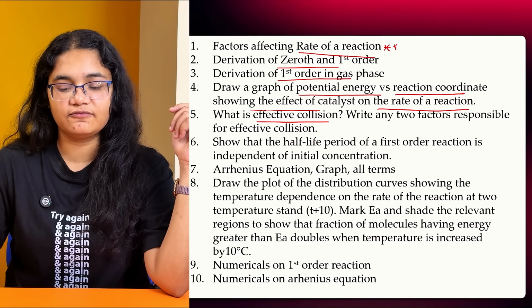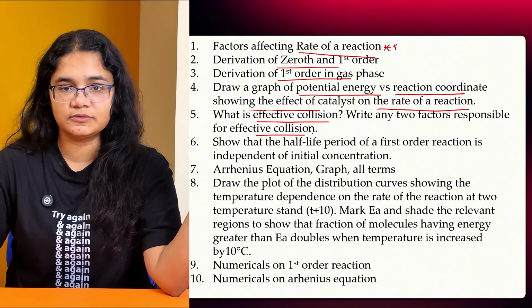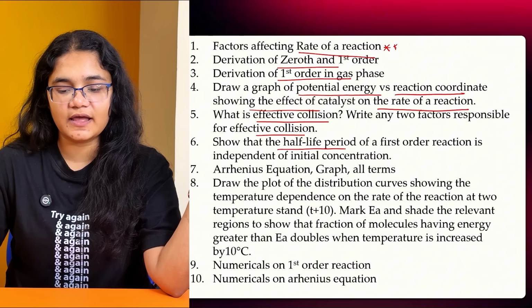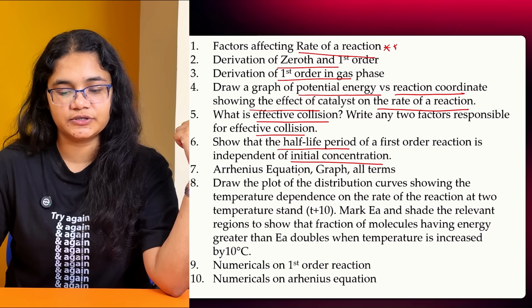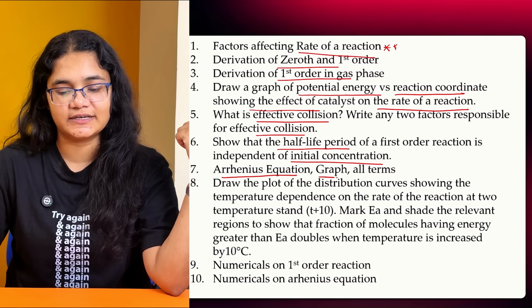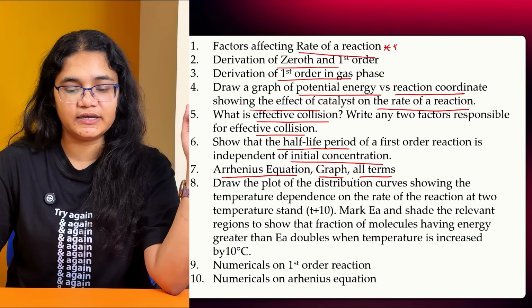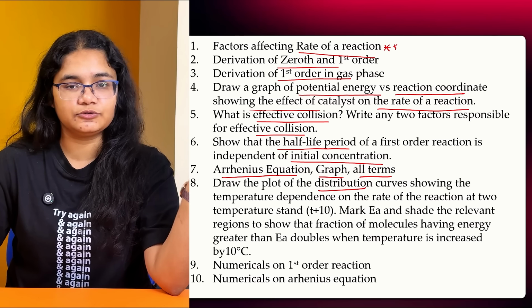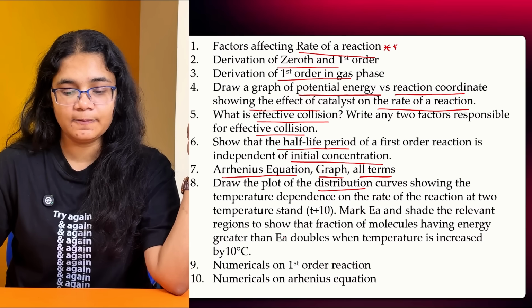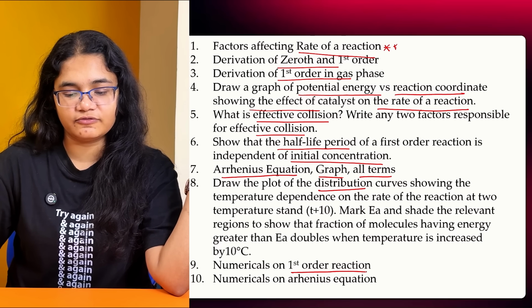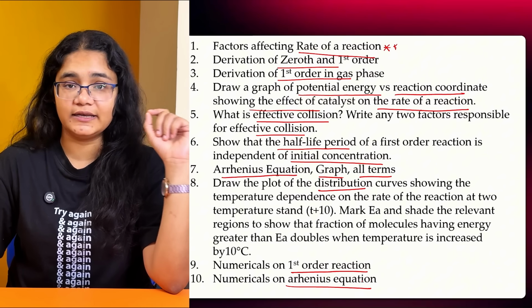Next, what is effective collision and the factors responsible for effective collision. Then show that the half-life of a first order reaction is independent of its initial concentration. Then you should know the Arrhenius equation, its graph, and all the terms of the Arrhenius equation. Then the Boltzmann distribution curve for T and T plus 10. And then you have numericals on first order reaction and numericals on the Arrhenius equation.